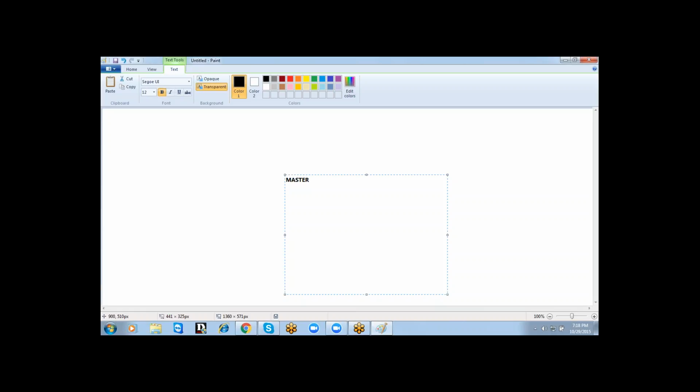Coming to the next one, the model database. The model database is like a template. Whenever you are creating a new database, you'll get a certain structure, right?